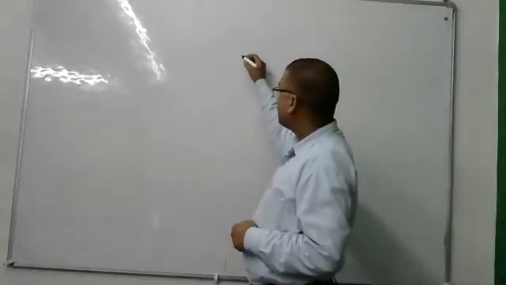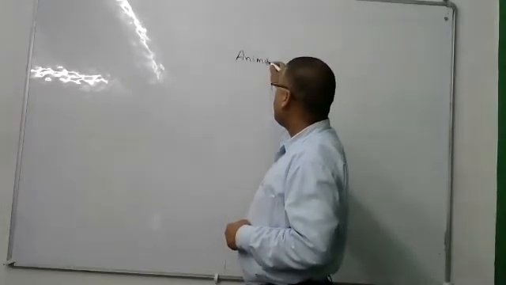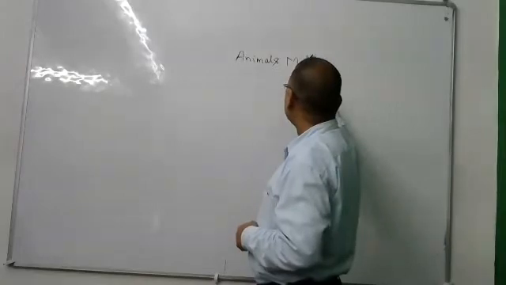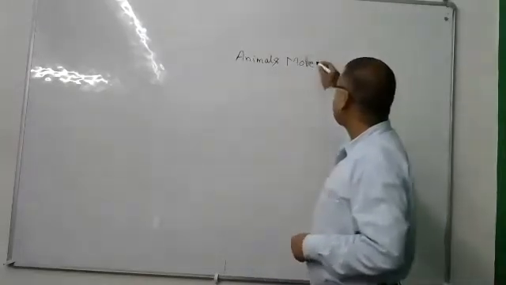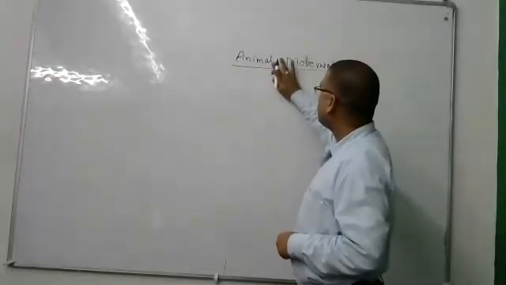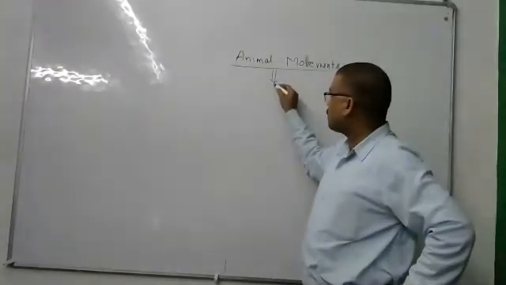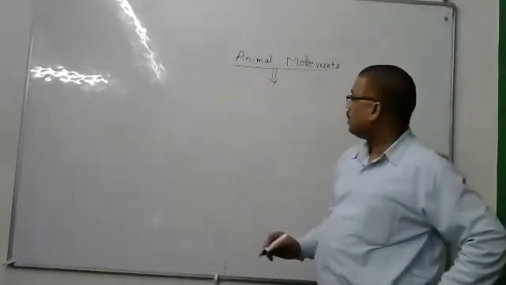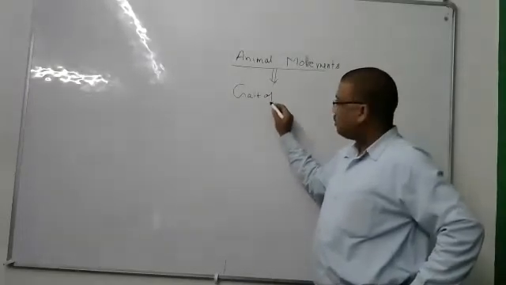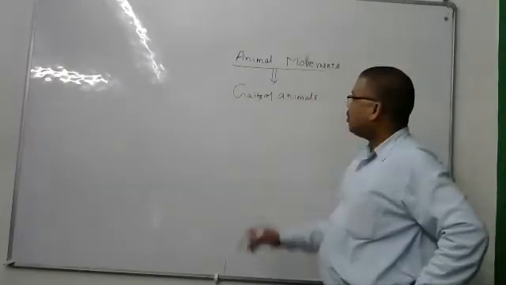Okay, fine. So the name of this topic is animals. We are going to study animal motion or movement. Now the motion of animals, or what we call the movement of animals, is called gaits of animals. It is also known as gaits of animals.